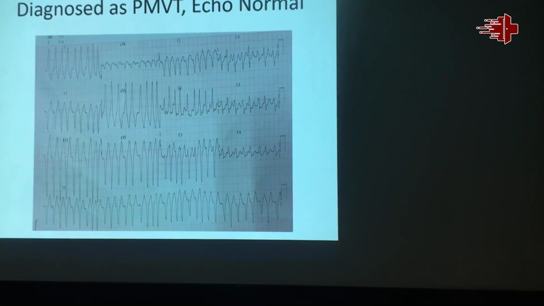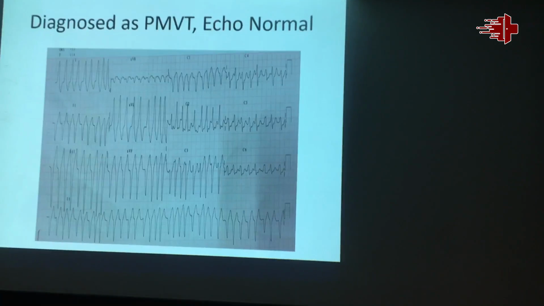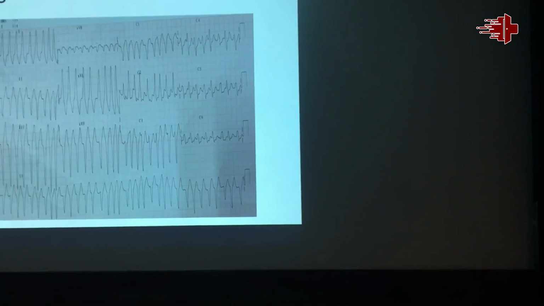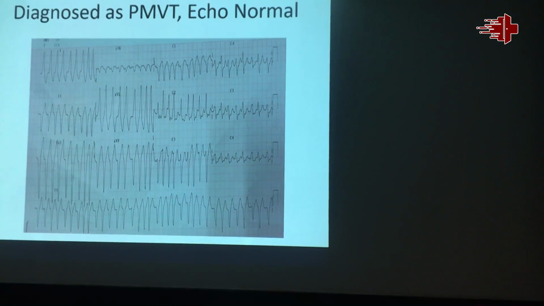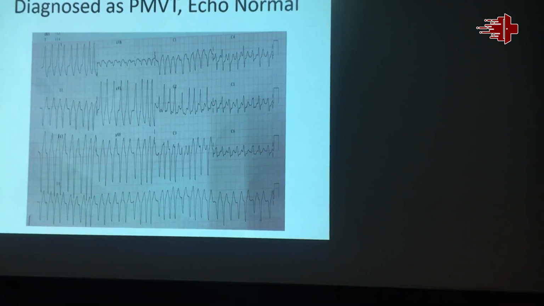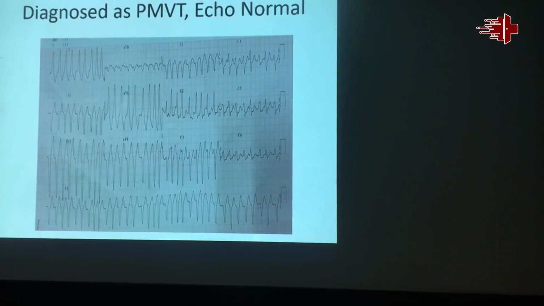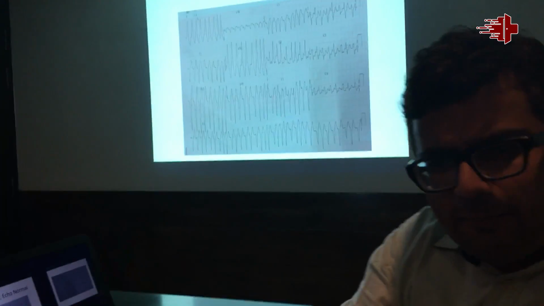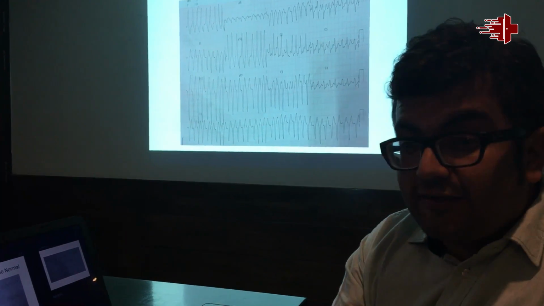Now these patients, whenever they present with such a rapid rate, you see in the rhythm strip, sometimes the rate is as high as 300 per minute. At such a rapid rate, the ventricle cannot generate a cardiac output because the ventricle is contracting so fast that it cannot actually deliver a blood volume outside. In such a circumstance, patients go into hemodynamic collapse and they may die.